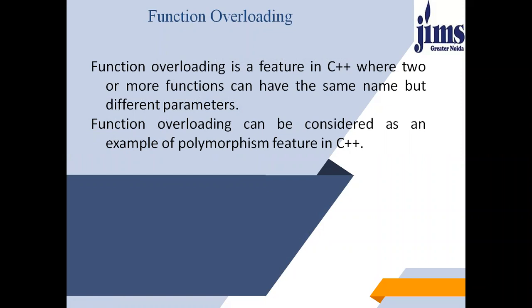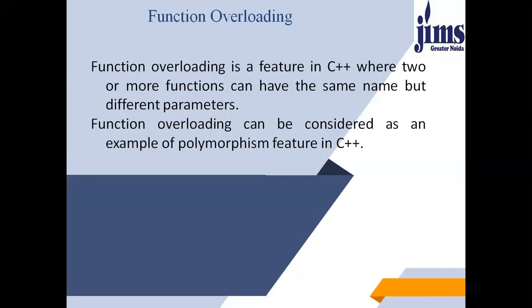Function overloading is a C++ programming feature that allows us to have more than one function having the same name but different parameter list. When I say parameter list, it means the data type and the sequence of the parameters. For example, the parameter list of a function, myfunction(int a, float b), is int, comma float.